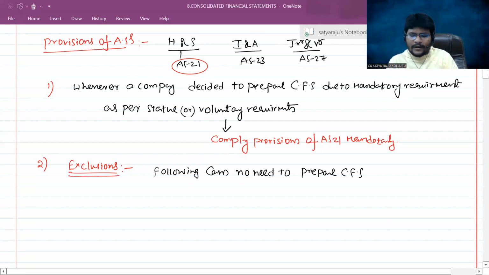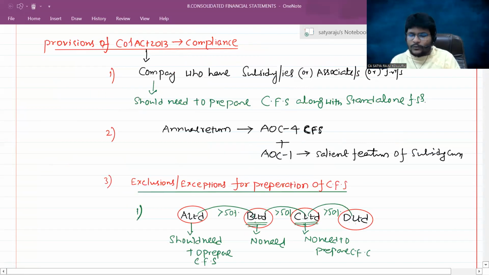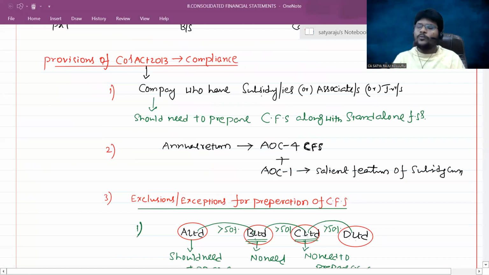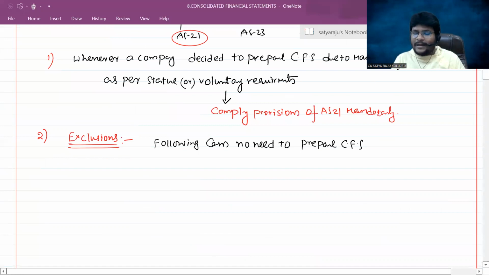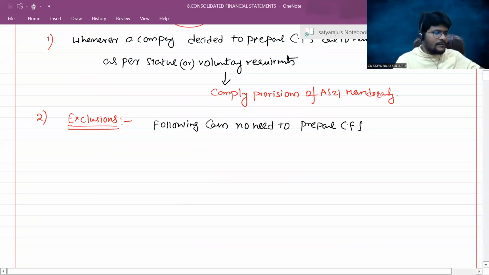Now all of you please concentrate. As per Companies Act 2013, let us assume such a company needs to prepare the CFS mandatorily. Now if such company comes under this exclusion, then there is no need to prepare the CFS. I will tell you what such exclusions are, then you can understand very easily.